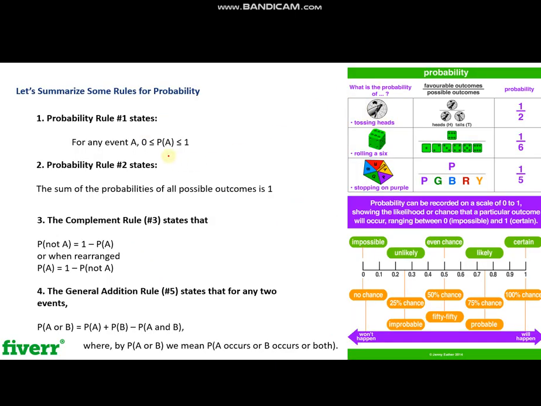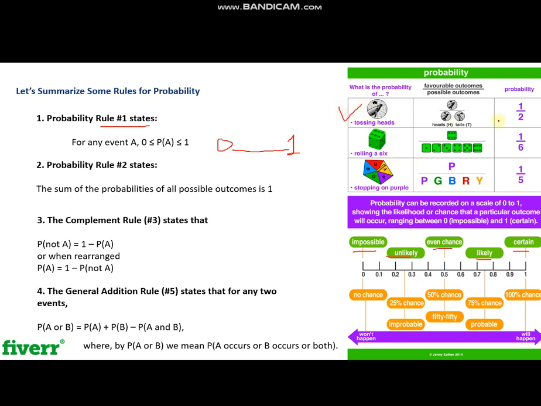Now let's understand the rules of probability that we might use in the later questions. The first rule is that the probability will always be between 0 and 1. 1 means that something is going to happen, and 0 means that the thing will never happen. So it will be between 1 and 0, as shown here: impossible, unlikely, even chances, likely, certain, that we have discussed in the last topics.